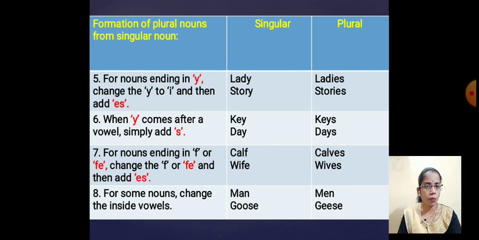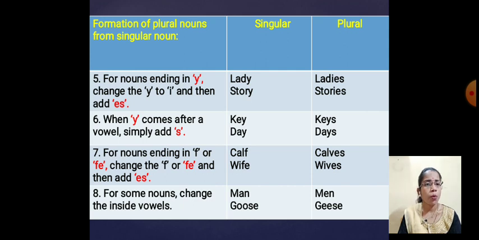Now next, the fifth rule is: for nouns ending in y, change the y to i and then add es. If a word is given and you have to write the plural form of the word, for example, lady, what you have to do there?